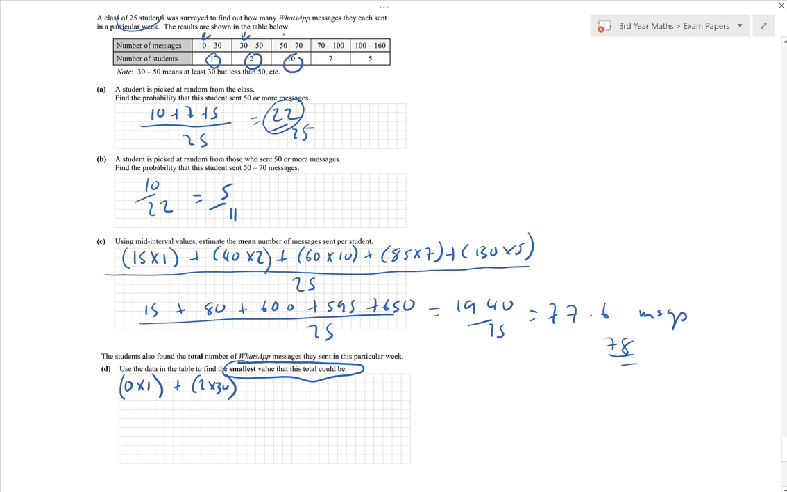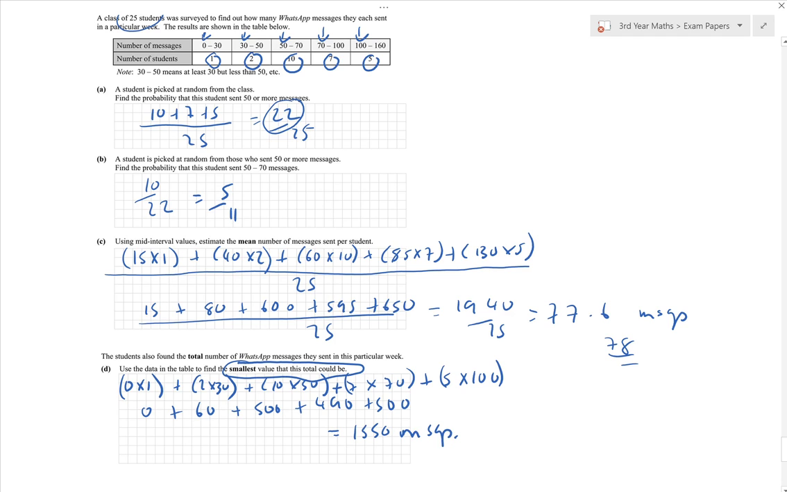10 people could have sent 50. So that's 10 by 50. 7 people could have sent 70. So 7 by 70. And these 5 people could have sent 100. So we're looking at the lowest value. So that's 0, 60, and 500, and 490, and 500. So the lowest number of messages in total that could have been sent by all of the students is 1,550.